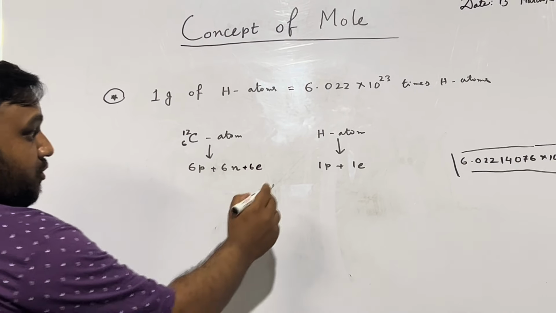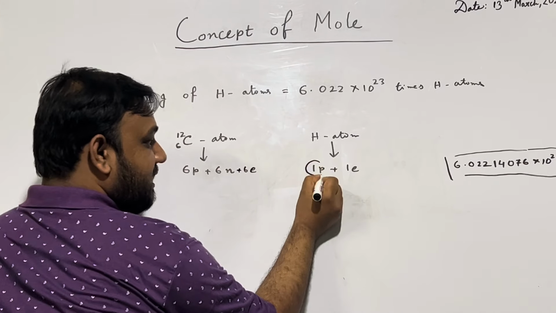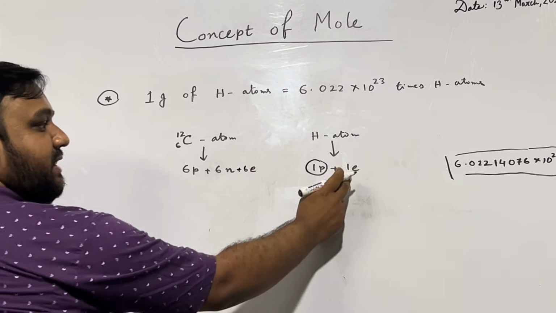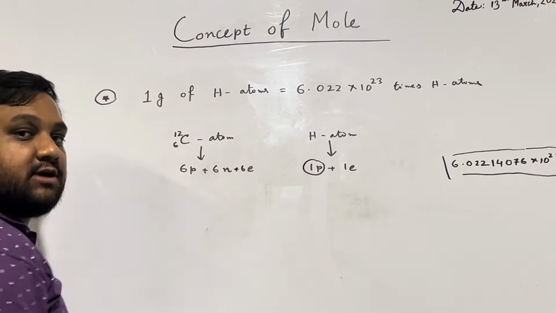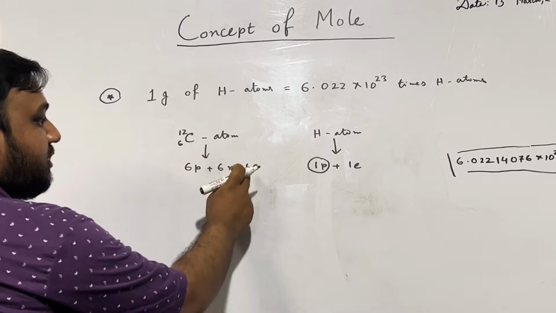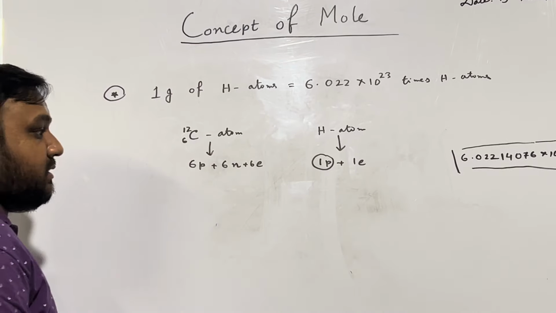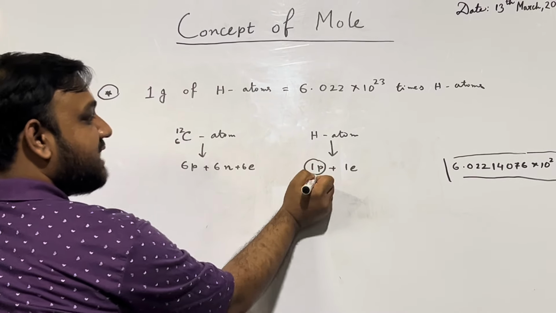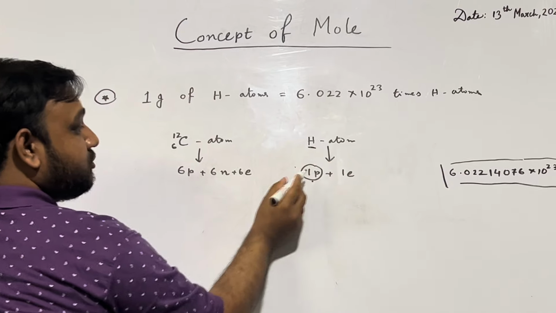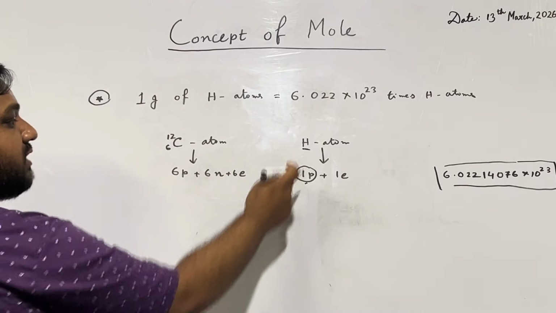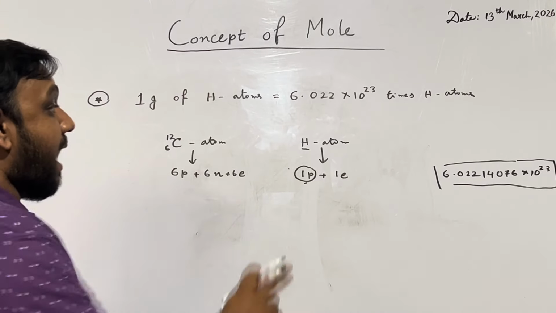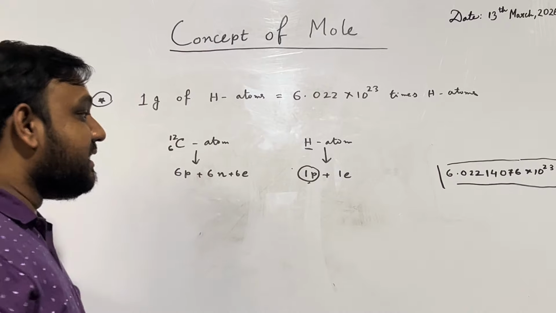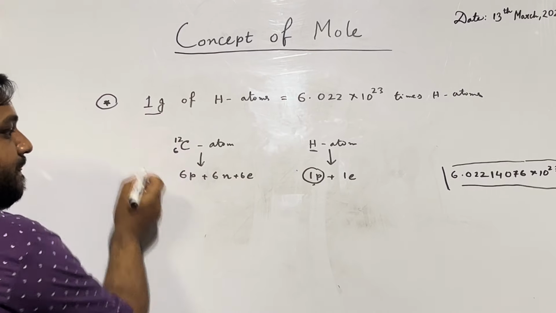Now, the weight of the electron is very negligible. So if we take 1 proton, which is nothing but a hydrogen atom, and take it up to Avogadro number, we are getting 1 gram.